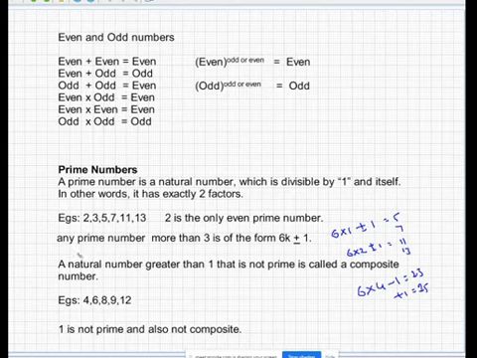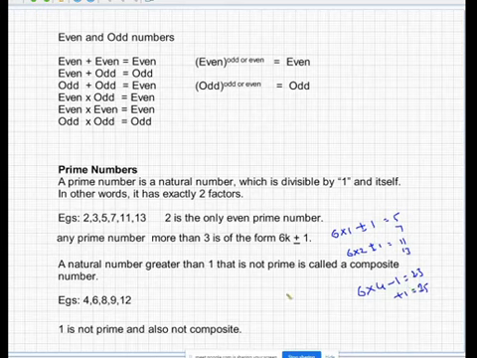Any prime number above 3 can be written in the form of 6k plus or minus 1. You can see here, when k equals 1, 6 into 1 minus 1 is 5, and 6 into 1 plus 1 is 7. Both are prime numbers. Similarly, for k equal to 2 you have 11 and 13. But you can't say all these numbers are going to be prime. For example, when you have 6 into 4, minus 1 is 23, which is a prime number, but plus 1 is 25, which is not a prime number. Mostly for multiples of 4, you're going to get this problem.